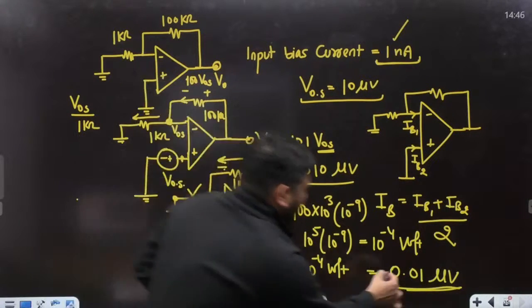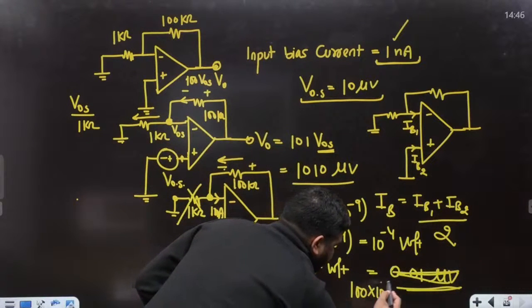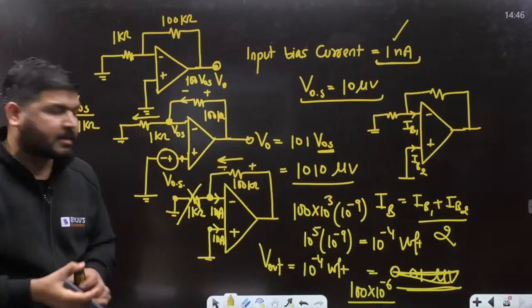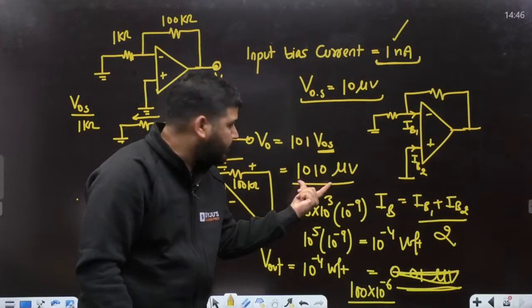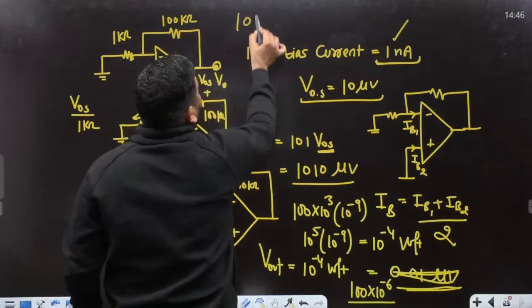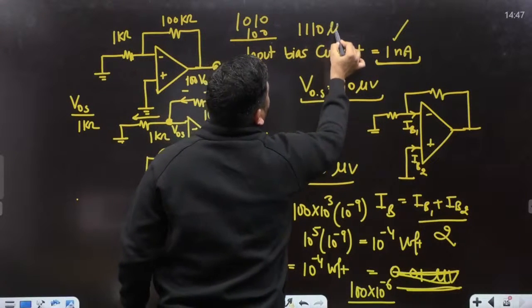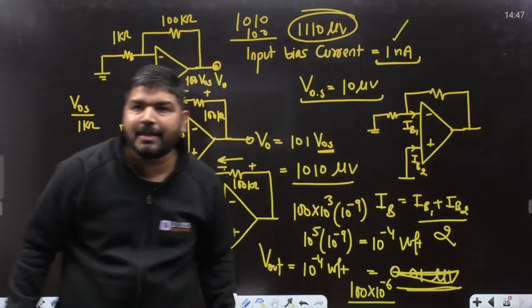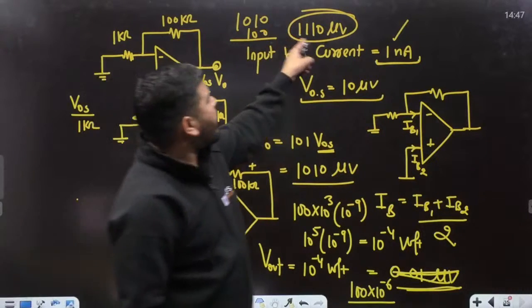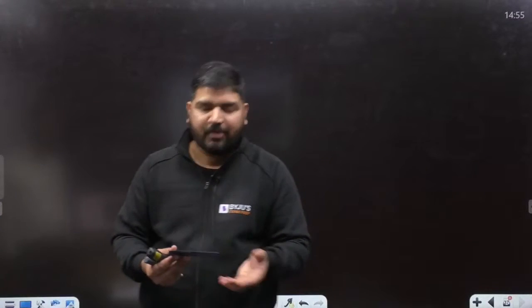Wait a minute. So this is wrong actually. This is 100 into 10 to the power minus 6. It means this is 100 microvolt. So 100 microvolt plus this, we have to add them. So this is 1010 plus 100. So it will be 1110 microvolt. So this is the correct answer, guys. 1110 microvolt. Is it correct, guys? Tell me. So that question was very simple. Within just 30 seconds you can answer that question.